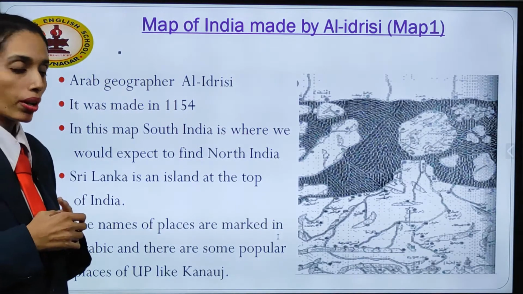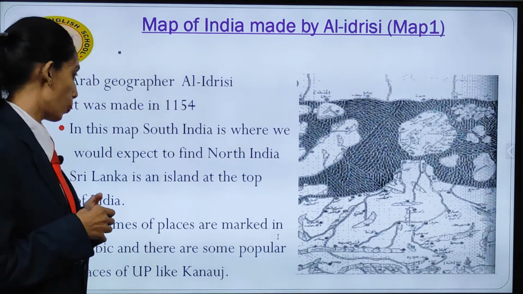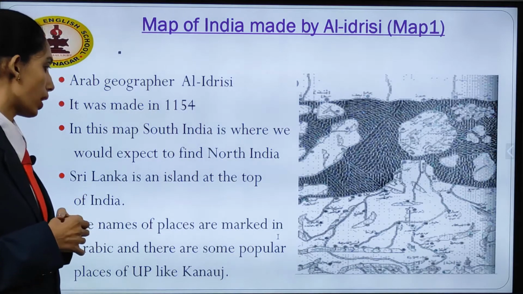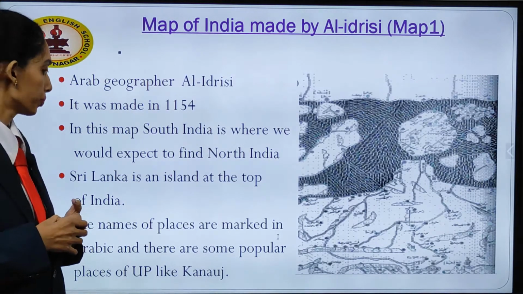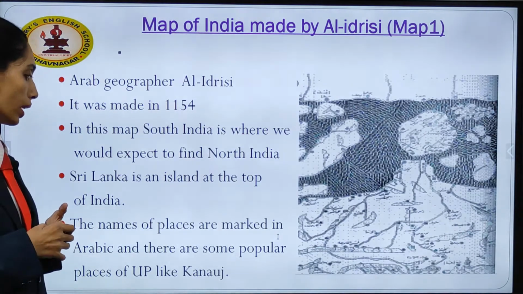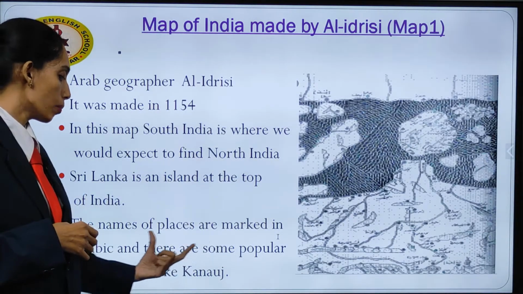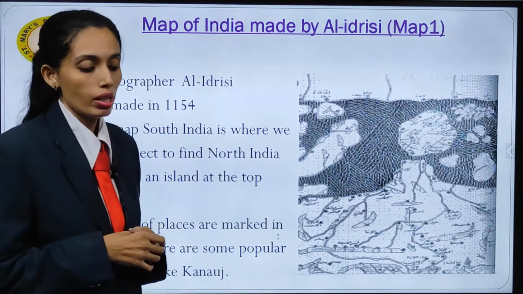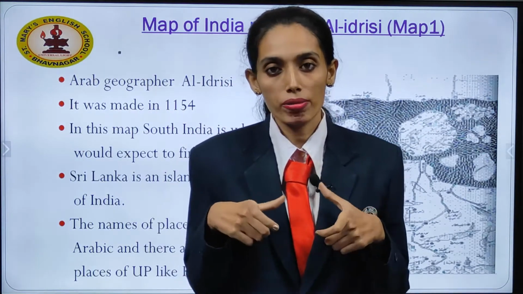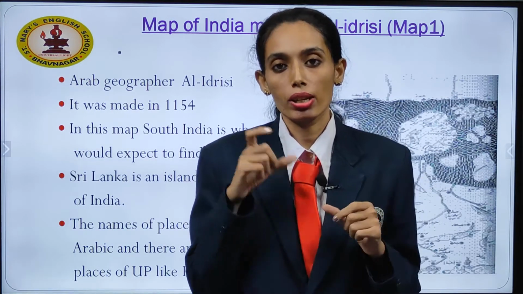Al-Idrisi was an Arab geographer. He made this map in 1154. In this map, South India is where we would expect to find North India. Sri Lanka is an island at the top of India. The names of the places are marked in Arabic, and there are some popular places of UP, that is Kannauj. At present we write Kannauj, but in earlier times they used to spell it with a Q instead of a K.